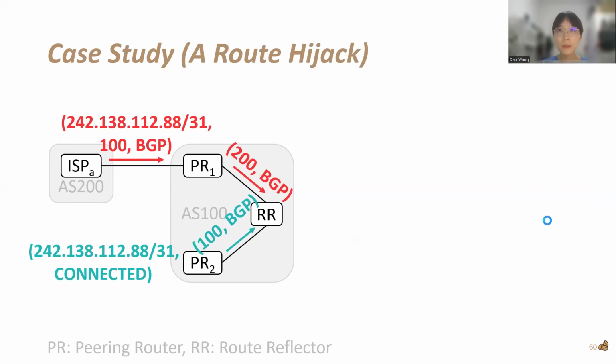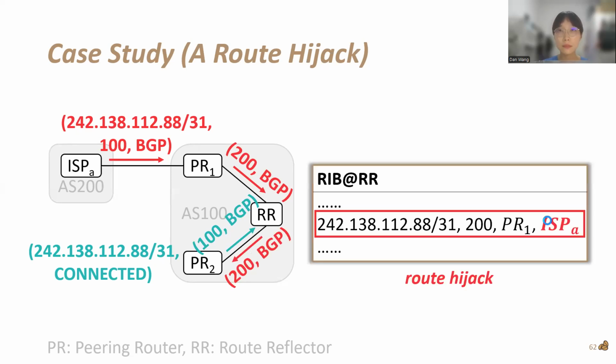At the same time, the connected route at PR2 is redistributed into BGP and propagated to the route reflector. Then, at the route reflector, it chooses the external route instead of the internal one because of having a higher local preference. Espresso finds the route hijack by finding this route in the route reflector symbolic RIB, and it has been confirmed by the operators.